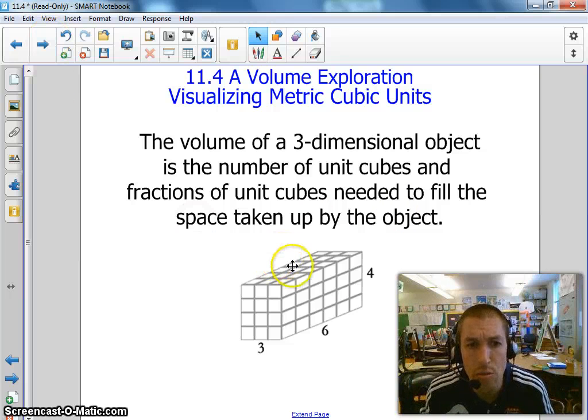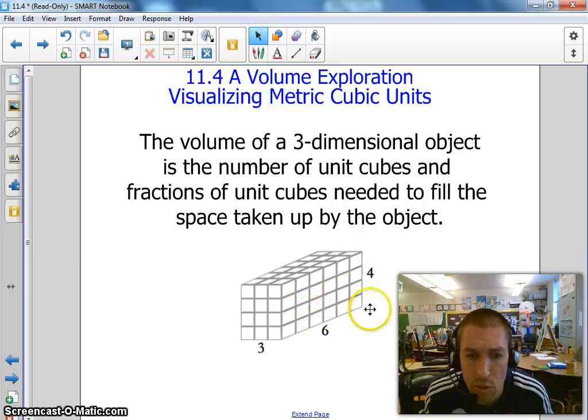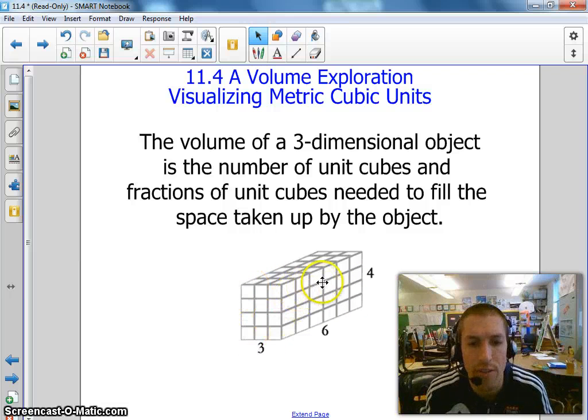So for volume, we figure out there's 3 dimensions, so we are multiplying 3 numbers together. So it'd be 3 times 6 times 4. Well, 6 times 4 is 24. 24 times 3 is 72. There's 72 blocks in here. The volume is 72. And here's how I know. There are 24 blocks here: 6, 12, 18, 24. And I have 1, 2, 3 sets of 24. 3 times 24 would give me 72 blocks.